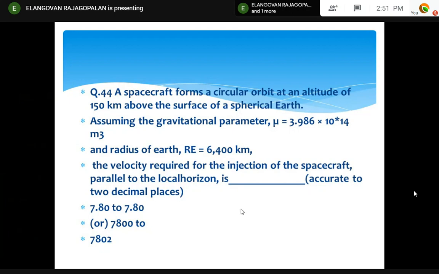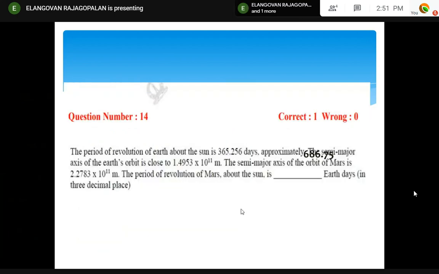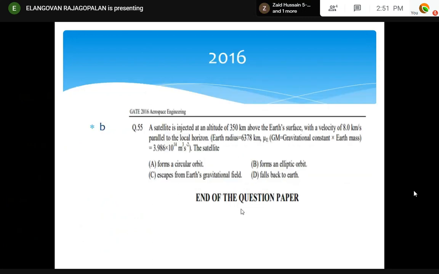Don't worry. Whatever there is, injection, parallel to the localization, nothing. It is a calculation of the orbital velocity, that is the answer. That's all, using the formula. Right? Yes, the formulas and all these things can be easily answered by this.